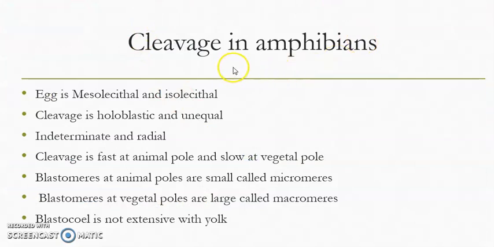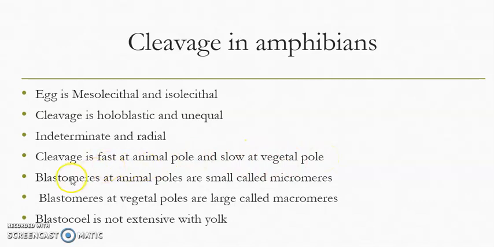This is the cleavage in amphibians, including frog, toad and salamander. Their egg is mesolecithal, which contains a moderate quantity of yolk, and isolecithal, which means almost evenly distributed yolk. The cleavage is holoblastic, almost complete, but unequal. Unequal means that the cleavage is slow in the vegetal pole while it is fast in the animal pole. Why is it slow? Because of the large quantity of yolk in the vegetal pole.